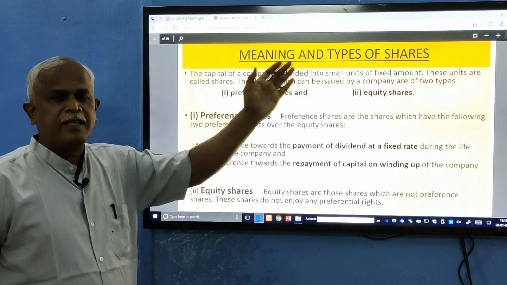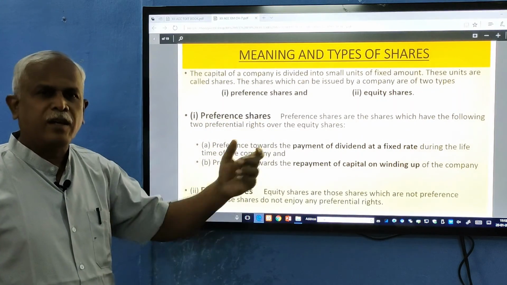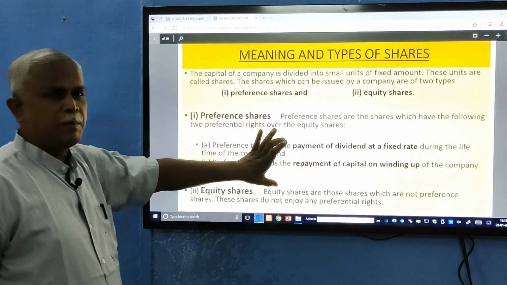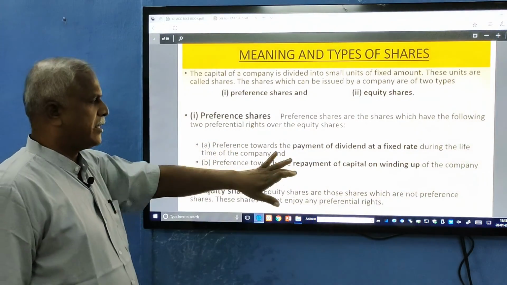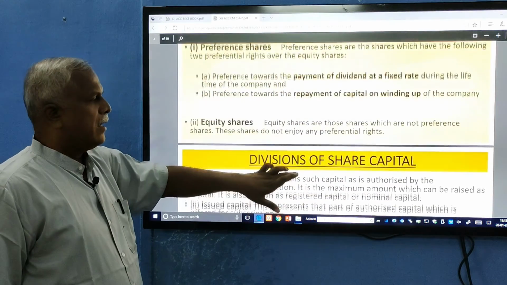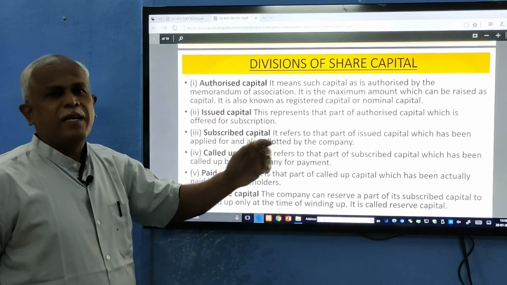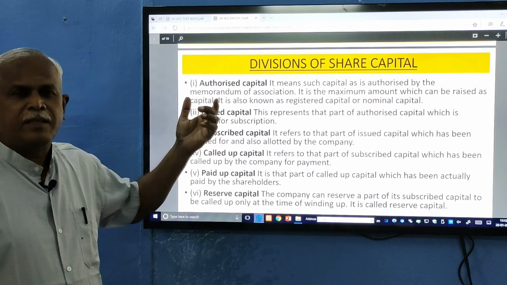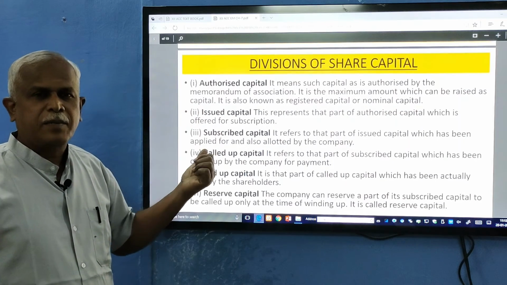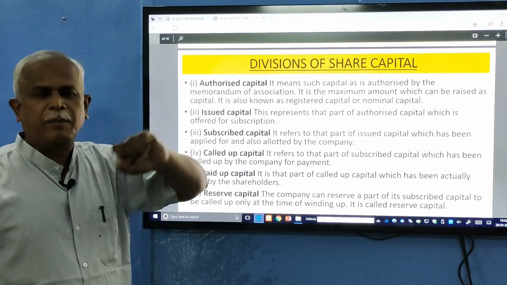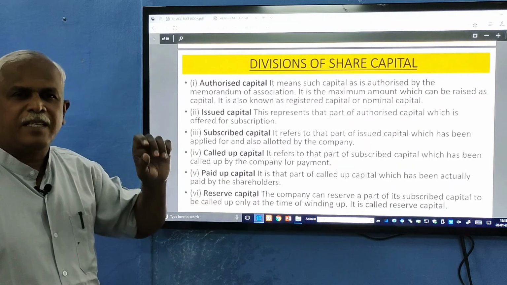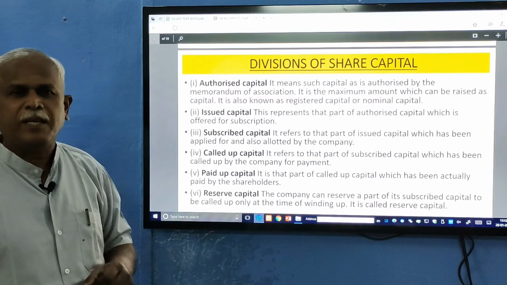Features and meaning of different types of shares. One is preference shares, another is equity shares, or ordinary shares. What are preference shares, the preferential rights given to preference shareholders, and how capital is divided: authorized capital, issued capital, subscribed capital, called up capital, paid up capital. All five will appear in the balance sheet, and reserve capital is a separate capital, it will not appear in the balance sheet.